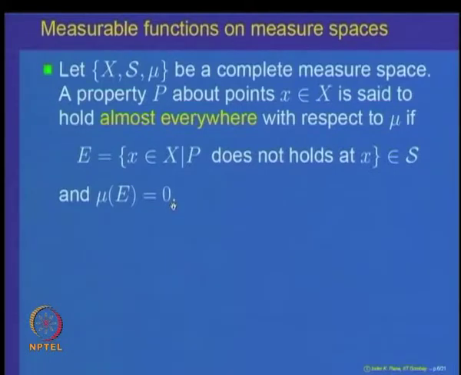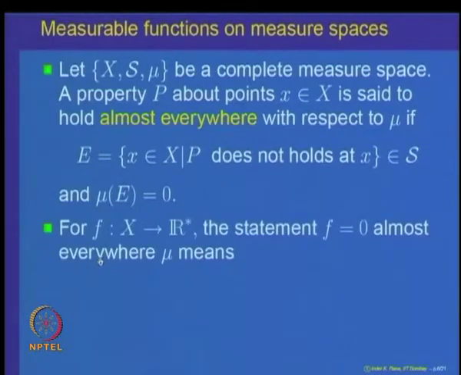So, what we are saying is except for a set of measure 0 the property holds. That is why we give it a name, that the property P holds almost everywhere with respect to the measure mu.